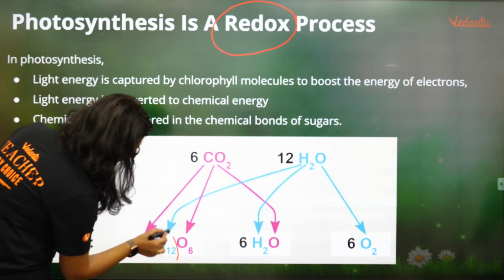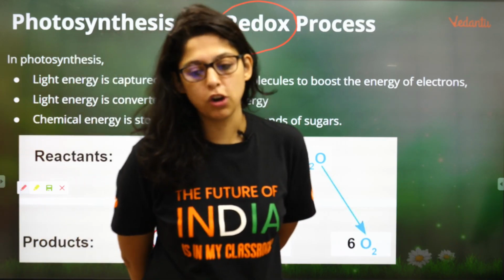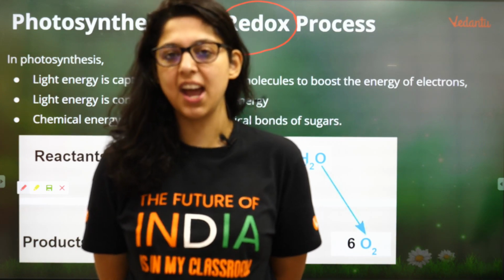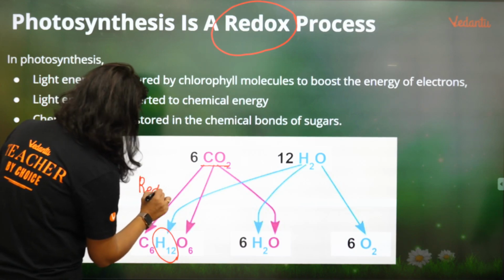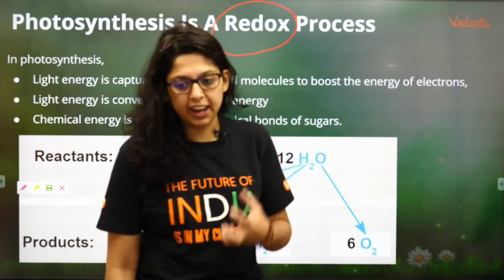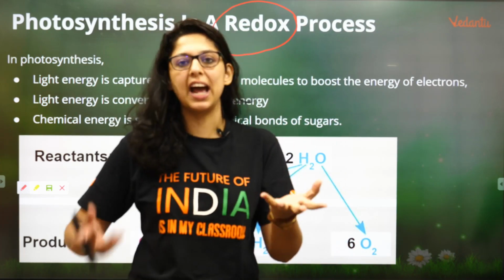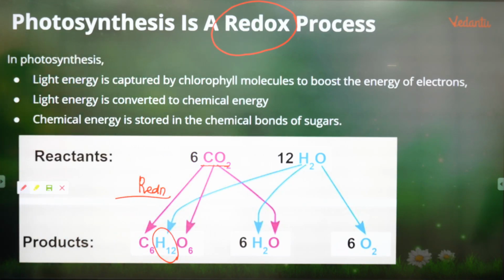Are you adding the H to the carbon dioxide? क्या आप कार्बन डाइऑक्साइड में are you adding H? Very good, खुशी. So is this called reduction? Oxidation as well as reduction. So whenever there is both oxidation as well as reduction taking place, we call it redox reaction.